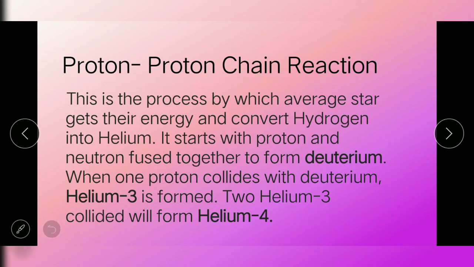Proton-proton chain reaction is a process by which average stars get their energy by converting hydrogen into helium. Uulitin ko, proton-proton chain reaction is converting hydrogen into helium. It starts with a proton and a neutron fused together to form deuterium. Then one proton collides with deuterium to form helium-3. And then two helium-3 collide with each other to form helium-4. The process is what we call proton-proton chain reaction.